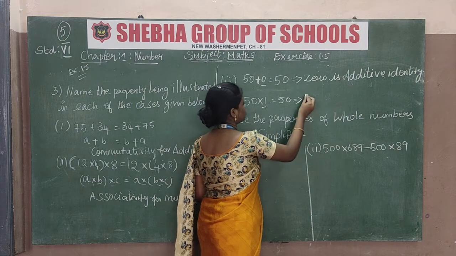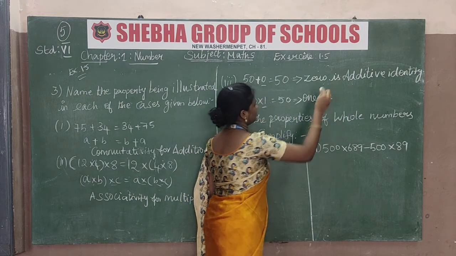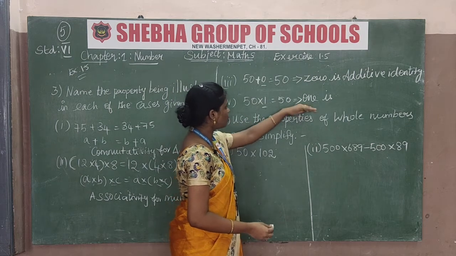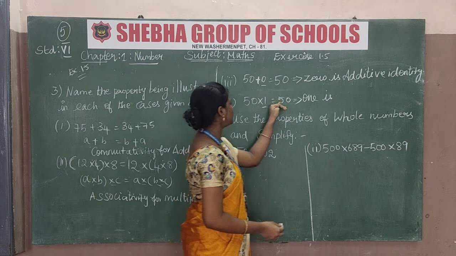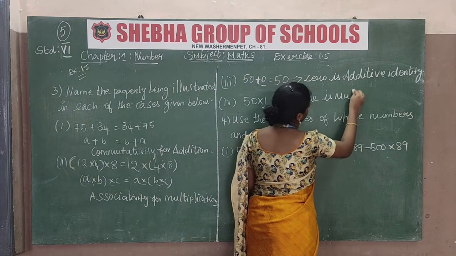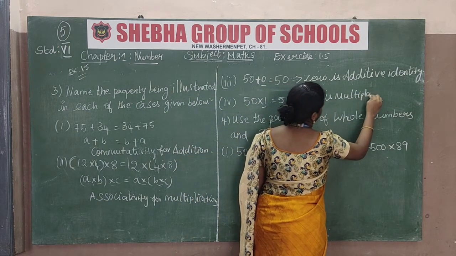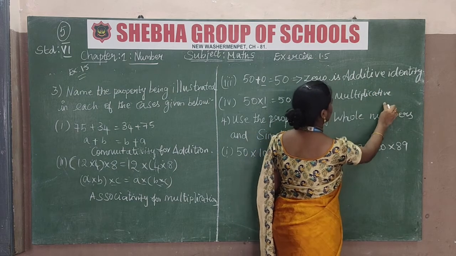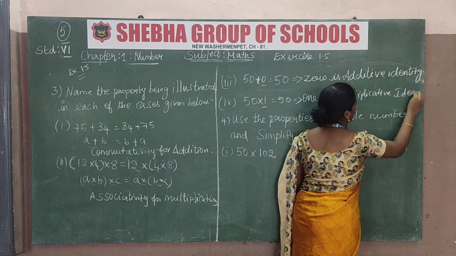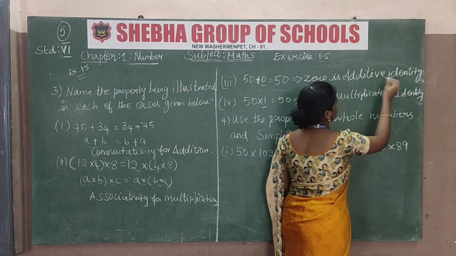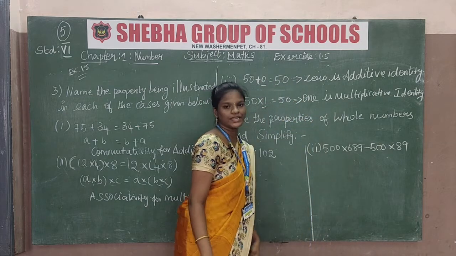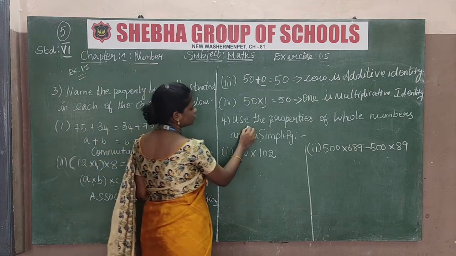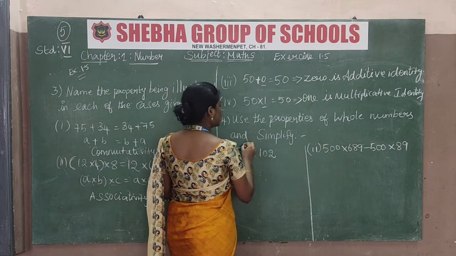Then this is 1. So 1 is multiplicative, so 1 is the multiplicative identity. So this is the additive identity, this is the multiplicative identity. So next, fourth subdivision, fourth Roman letter: use the properties of whole numbers and simplify.